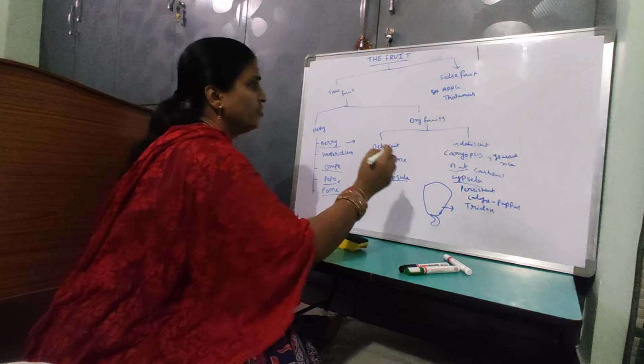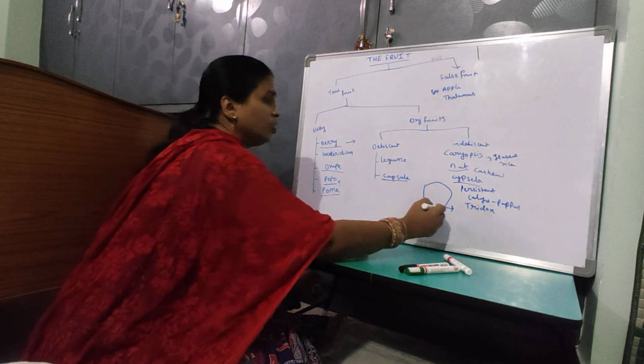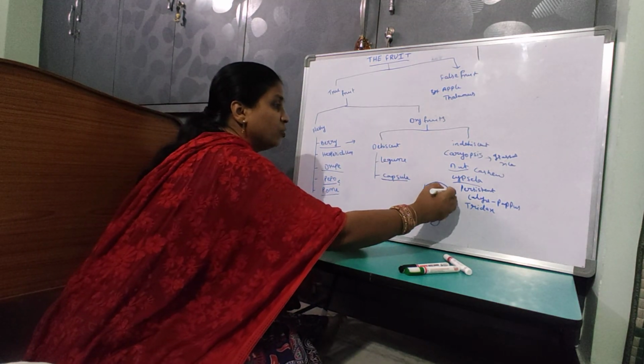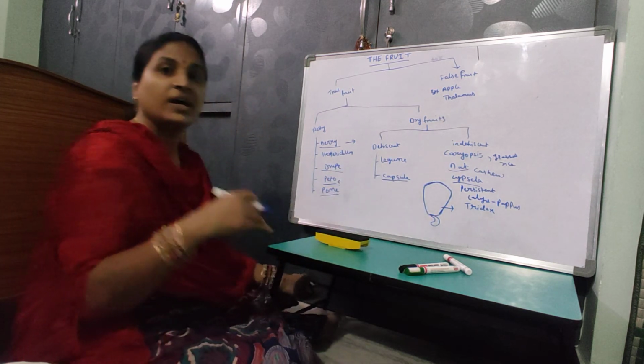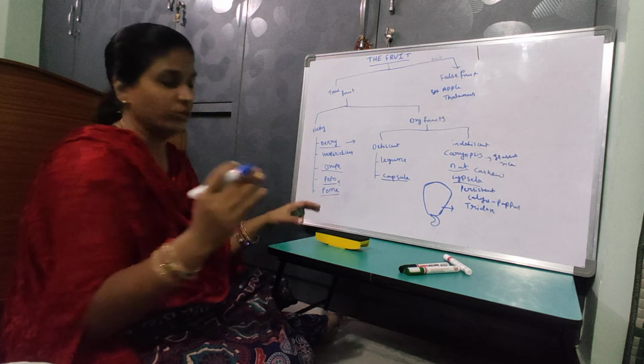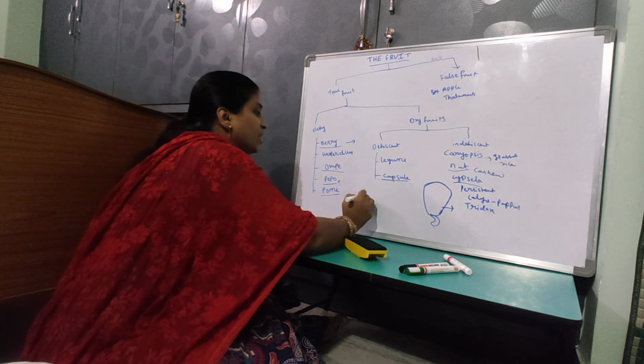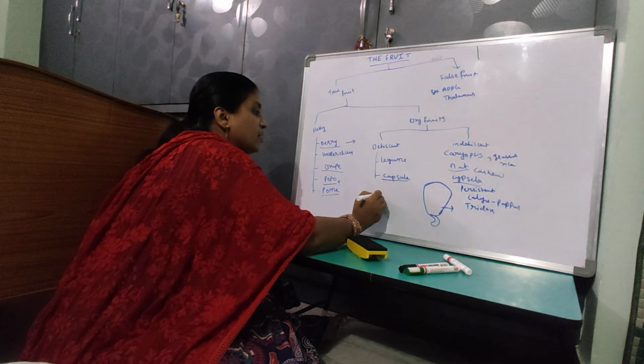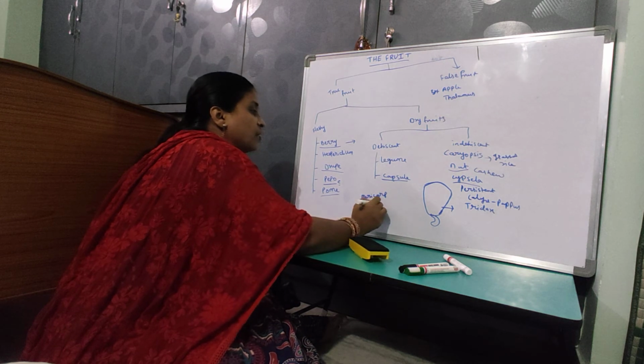Apart from these, sometimes what happens is that the fruit doesn't break up to release seeds; instead, it breaks up into fruit units. Those fruit units are called mericarps. So mericarps are present in schizocarpic fruits.